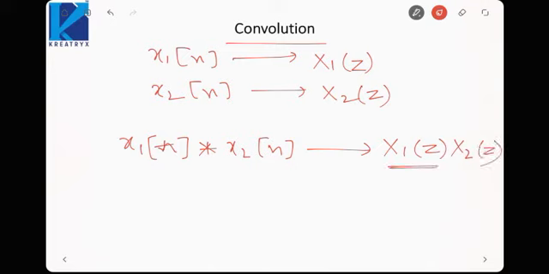Again, in frequency domain, z domain, Laplace domain, the transforms will get multiplied for convolution in the time domain. Here also ROC would be R1 intersection R2. Since we have more than one signal, we have to take the intersection of both the signals.